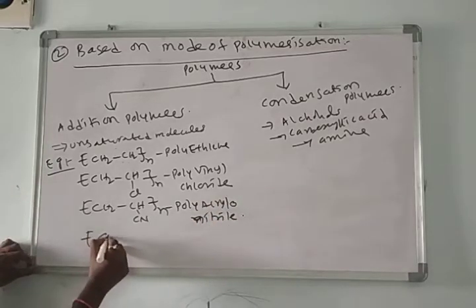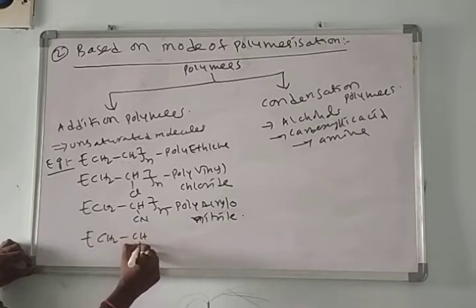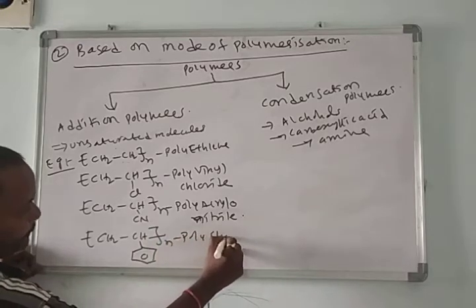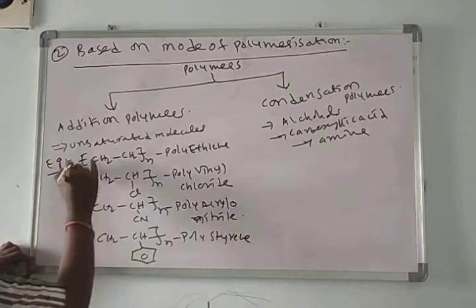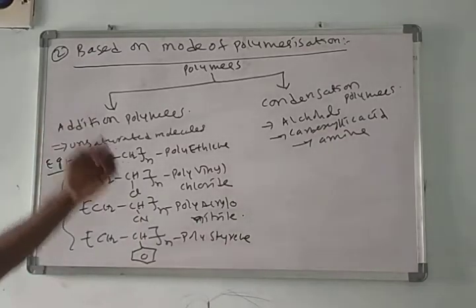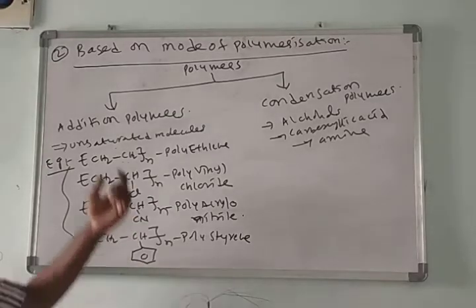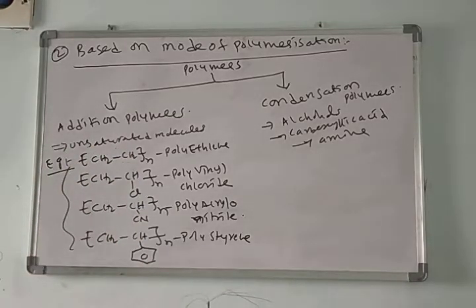Polystyrene is used in soft toys. These are the best examples of addition polymers, prepared by the addition polymerization method, all from unsaturated molecules.